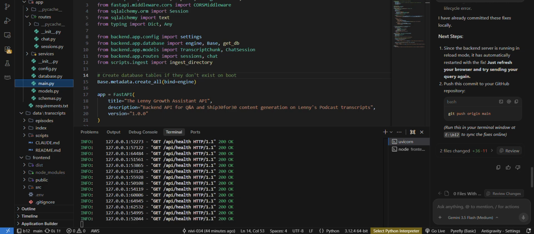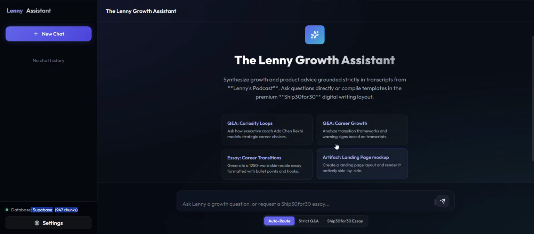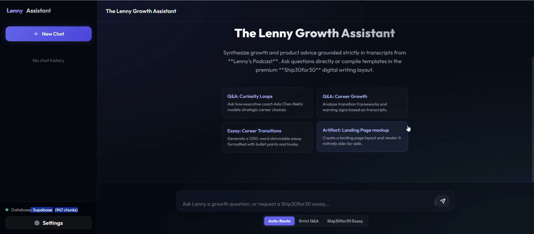Coming to the tech stack, the backend's FastAPI with SQLite, swappable for Postgres, and the frontend's React, Vite, TypeScript with a glassmorphism UI. The big part was ingestion. I ran it across all 303 episodes and got around 27,751 chunks embedded locally, so search is fast and doesn't hit an external API. So let me just walk through my live demo video.